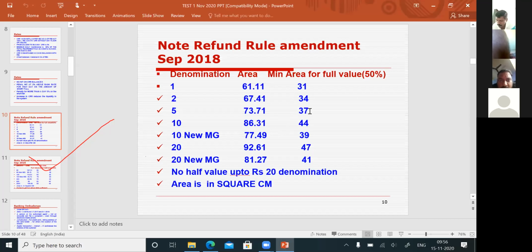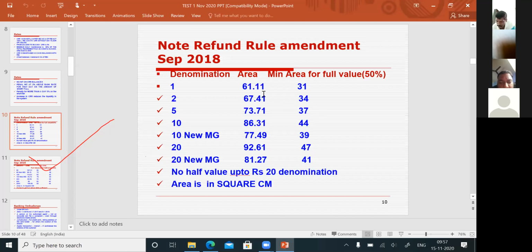Now here you see, this is with regard to refund of mutilated notes. The area of these notes is given in square centimeters. As per RBI guidelines, when a customer gives a mutilated note up to 20 rupees denomination, and what a mutilated note is we will see when we see the question paper, either a 1 rupee or 2, 5, 10 or 20 rupees note, there is no way you will give a partial refund: either you give full refund or no refund. If you are not giving any refund, you have to impound the note. If you are giving full refund, then also you will impound the note.